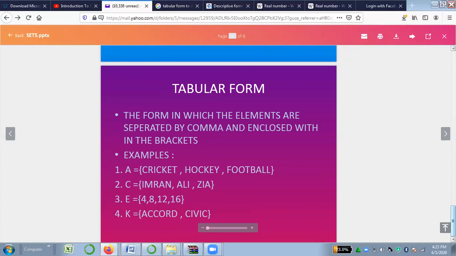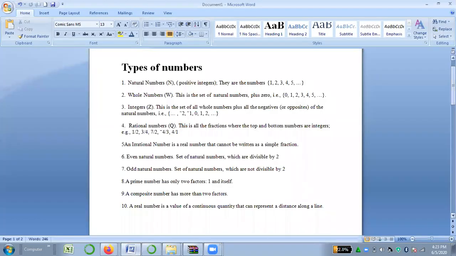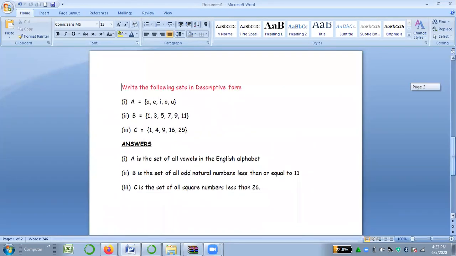Now I will take you on to a worksheet or solved examples. Here it is. Write the following sets in descriptive form. First of all, you can see the first example is in tabular form: A = {a, e, i, o, u}. We have to convert it into descriptive form. So the answer is: A is the set of all vowels in the English alphabet.